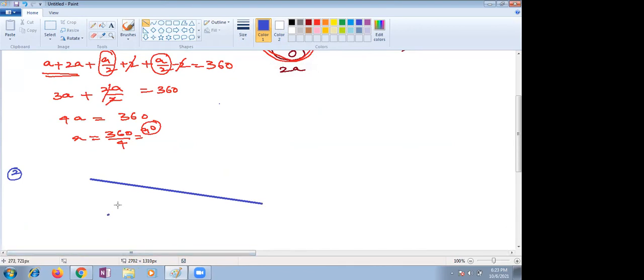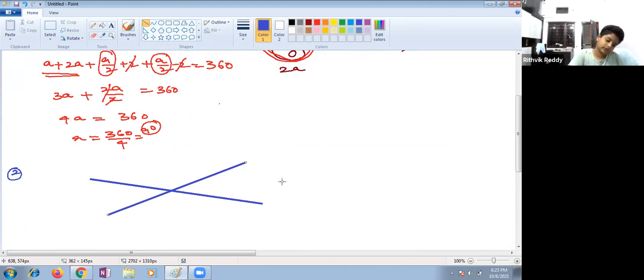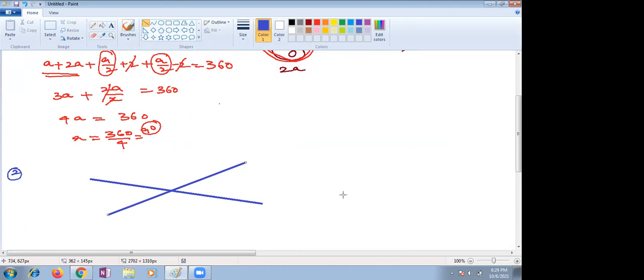What type of lines these two are? Wait, don't tell yet. Ishan, what type of lines are these two? Ma'am, I forgot the name. It starts with con, right, ma'am? Yes, C-O-N.